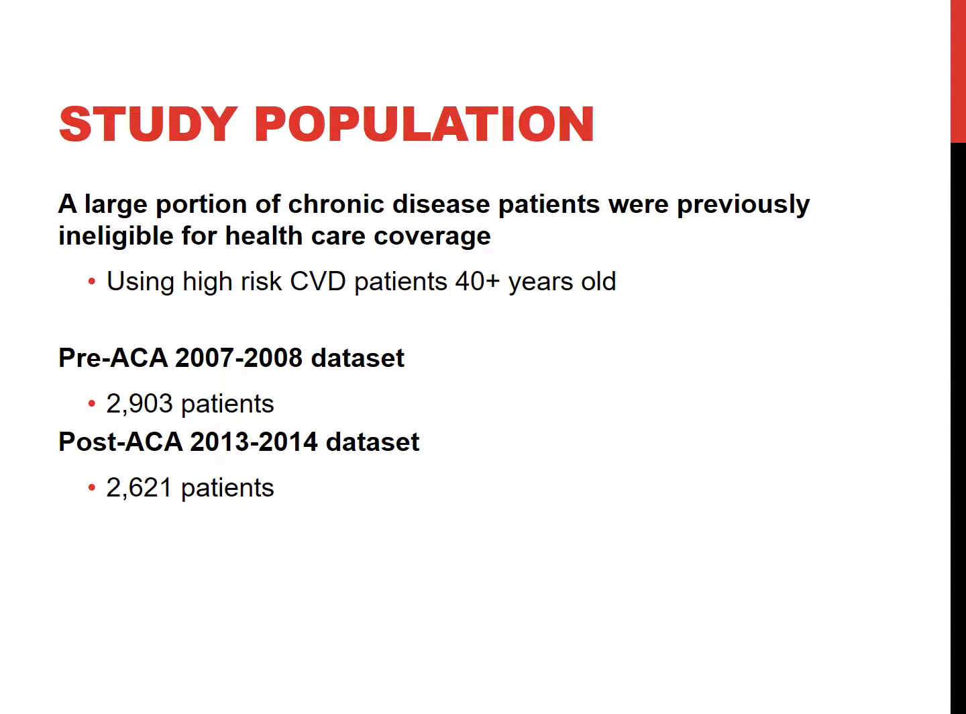So for our study population, we wanted to look at a large portion of chronic disease patients who were previously ineligible for healthcare coverage. So we utilized high-risk CVD patients at 40 years or greater in age. For our pre-Affordable Care Act patients, we used the 2007 to 2008 data set. Those that were analyzed were 2,903 patients. And in the post-Affordable Care Act patients, we wanted to look at those in the 2013 to 2014 data set, giving enough time for implementation of the ACA to be distributed throughout the U.S. population.